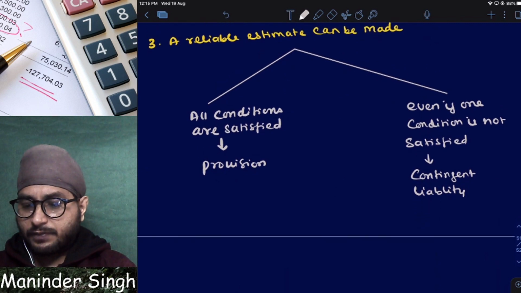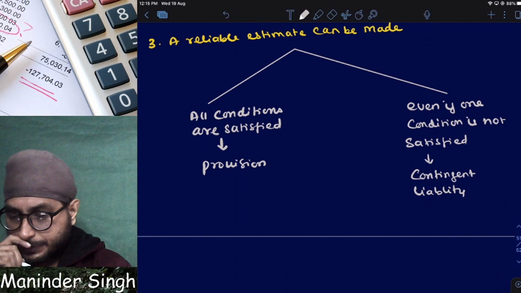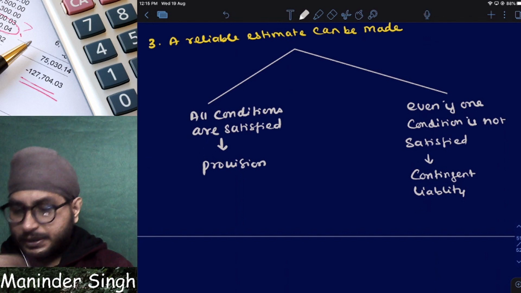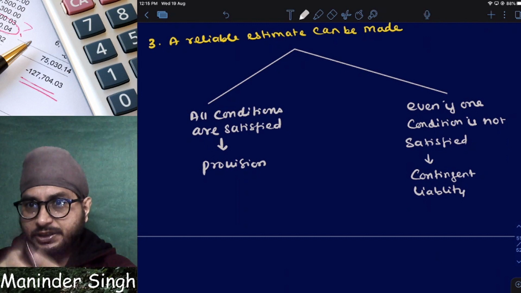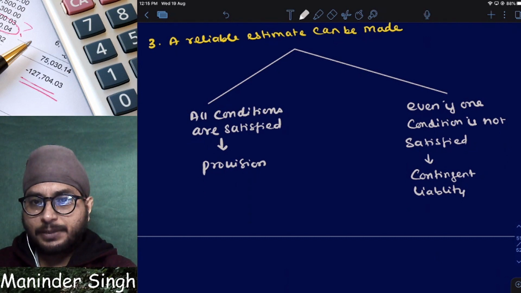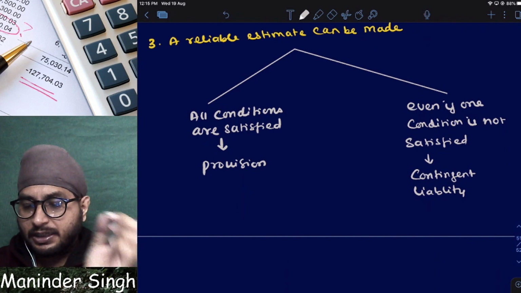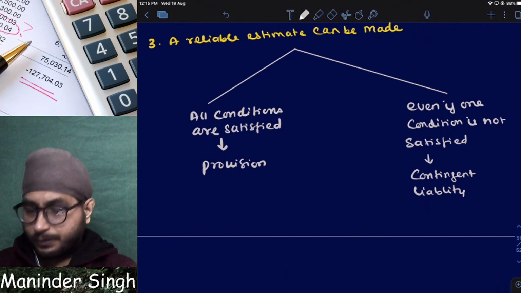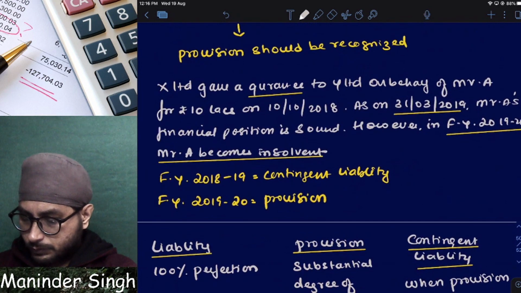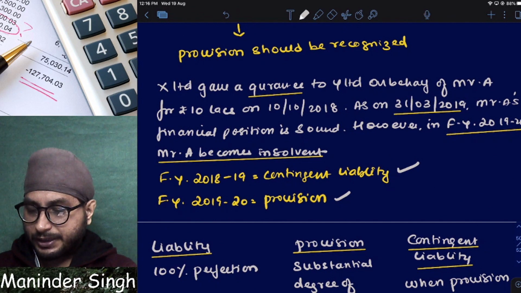Once I create a provision, will it be there for a lifetime? Or do I need to check on every balance sheet date? A contingent liability can be converted into a provision, and a provision can be converted into a contingent liability, because it is reviewed every balance sheet date. For example, in 18-19 it was a contingent liability, and in 19-20 it was a provision. So it can interchange.